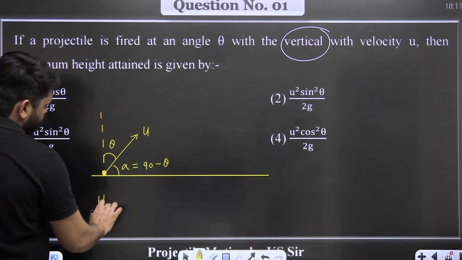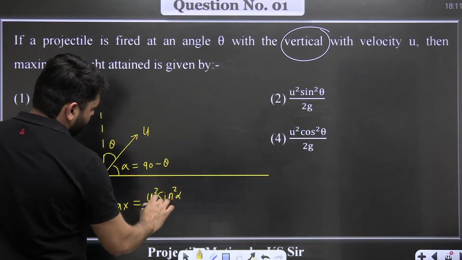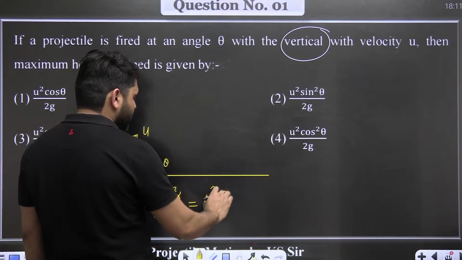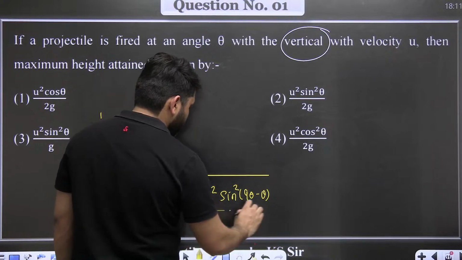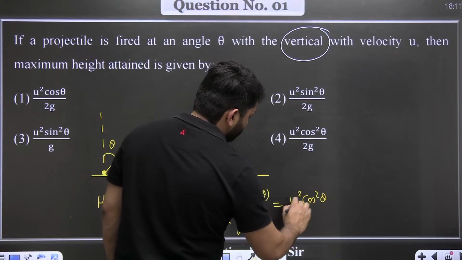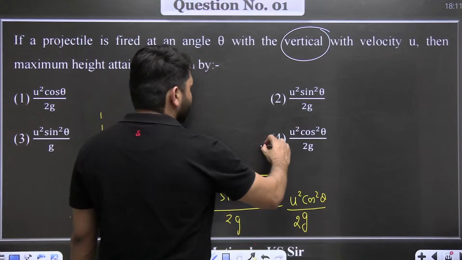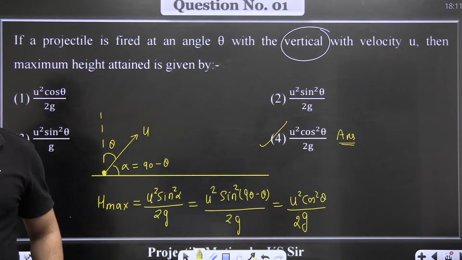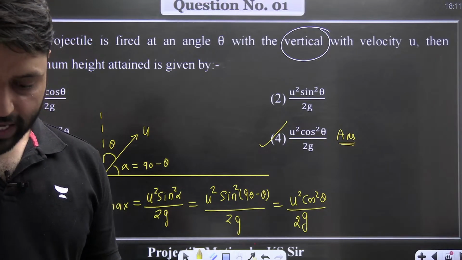So the formula of H max is u square sin square alpha divided by 2g. Put alpha equal to 90 minus theta: u square sin square (90 minus theta) divided by 2g, and you get u square cos square theta divided by 2g. So the answer of this question is the fourth one, which none of you gave. Almost every student was saying that second or third is correct.